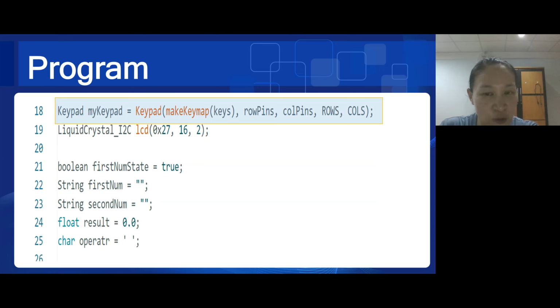This is creating an instance of the Keypad class named myKeypad with the specified configuration. Keypad is the class from the Keypad library. myKeypad is the name given to the instance of the Keypad class. makeKeymap: this function is used to create a key mapping based on the keys array I have defined.